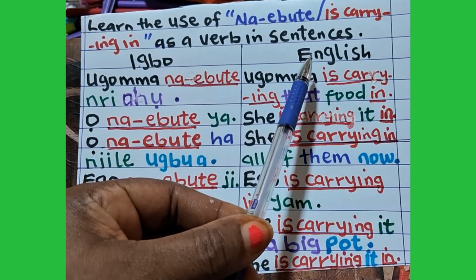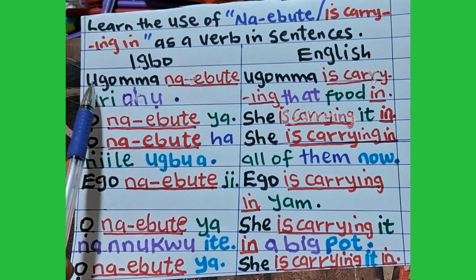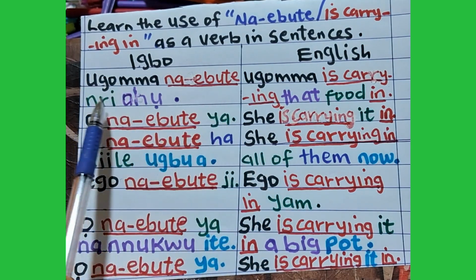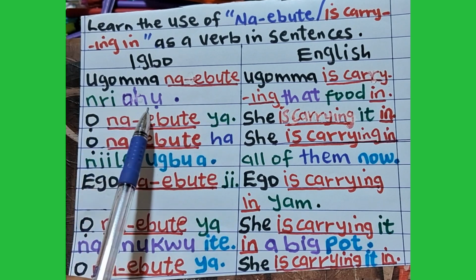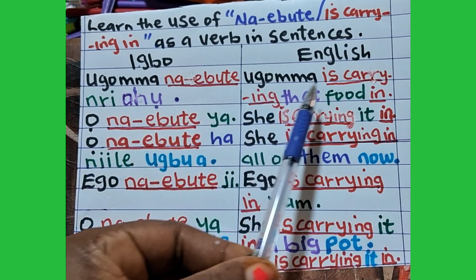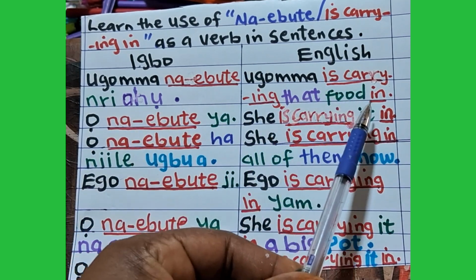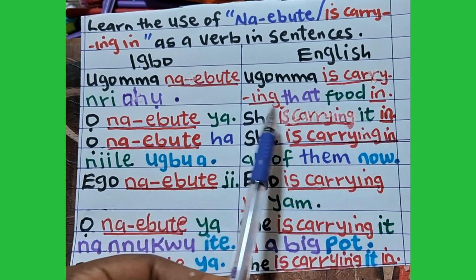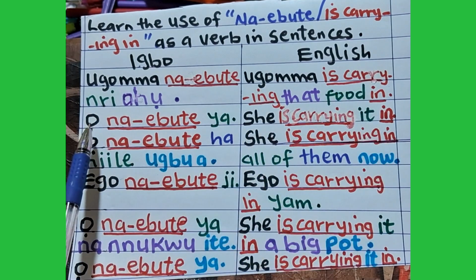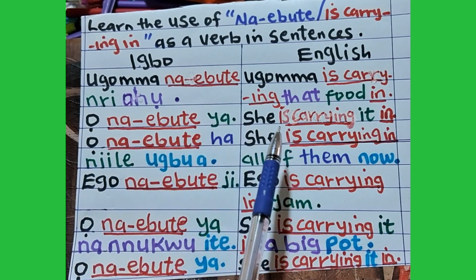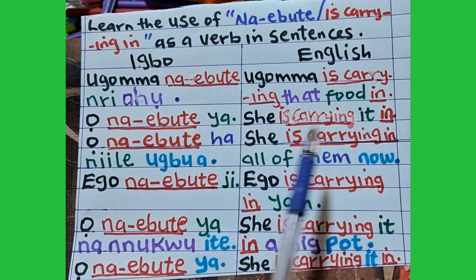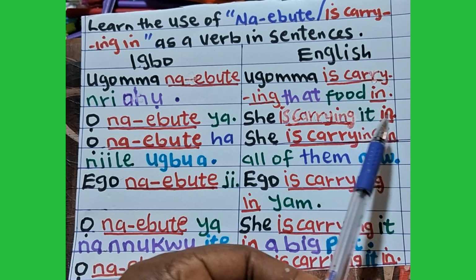Igbo, English. Number 1 sentence says, Ugomma na-ebute nri ahụ, meaning Ugomma is carrying that food in. Ọ na-ebute ya, meaning she is carrying it in.